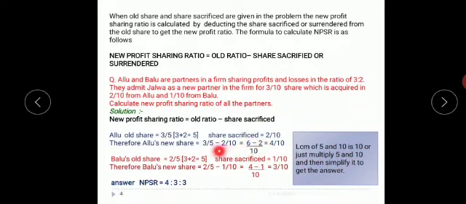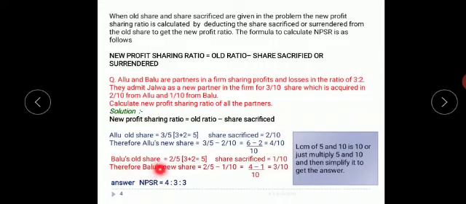If it is not possible, then you can directly multiply the denominators to get the common denominator and later it can be simplified. So 10 will go in 10 one time and 10 will go in 5 two times. So 6 minus 2, I will get 4 by 10. So this 4/10 is the new profit of Alu.